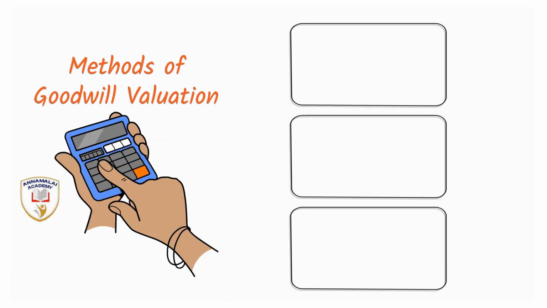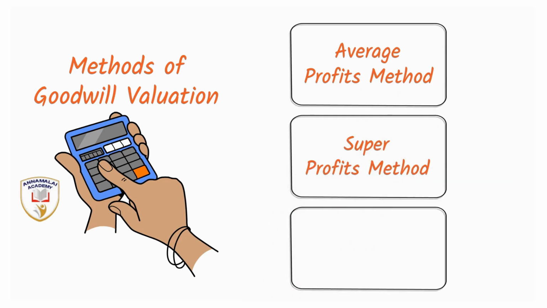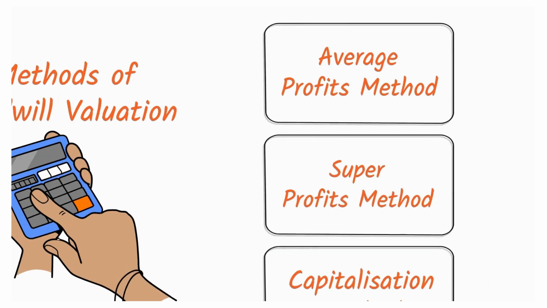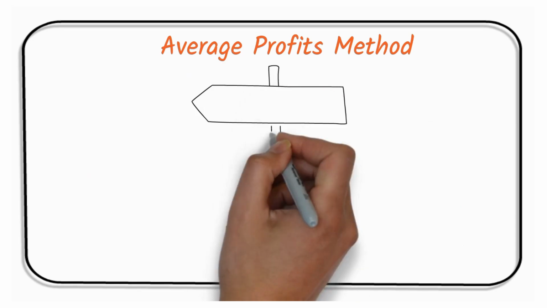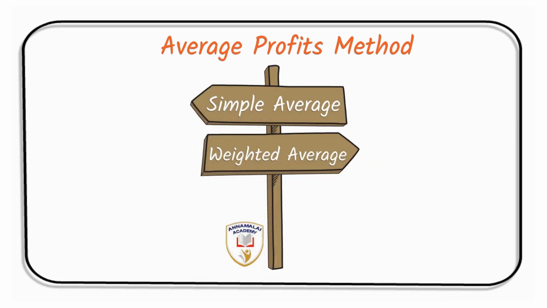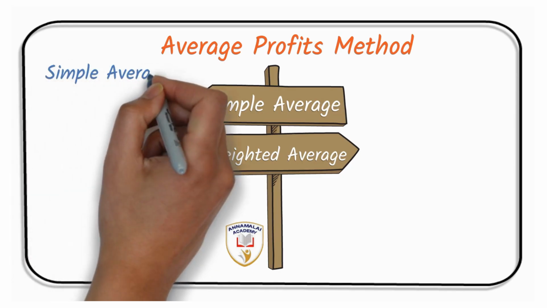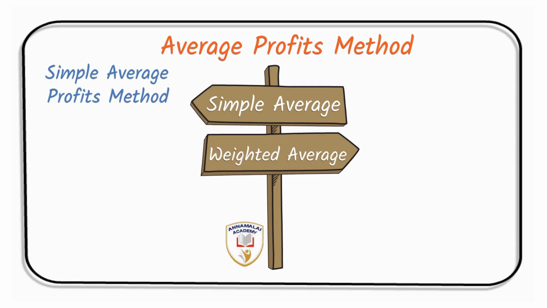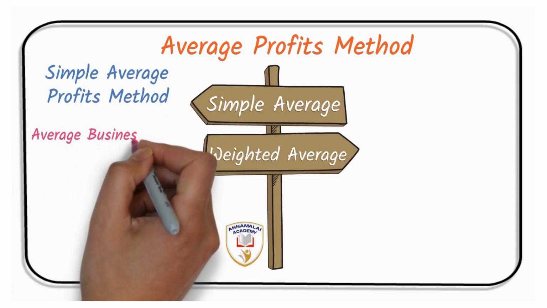The goodwill is valued under three methods: average profit method, super profit method, and capitalization method. Under average profit method, again the goodwill is valued in two methods: simple average and weighted average. In simple average method, firstly, the average business profit is estimated.